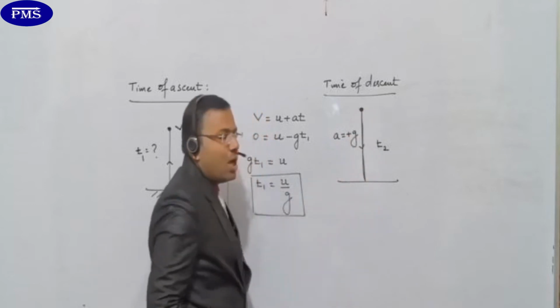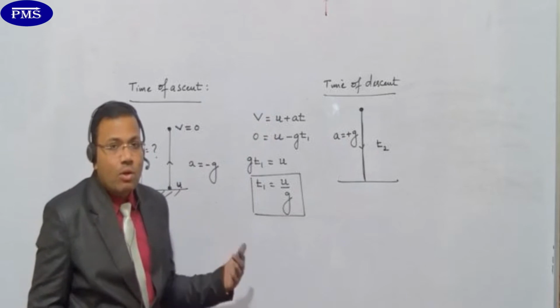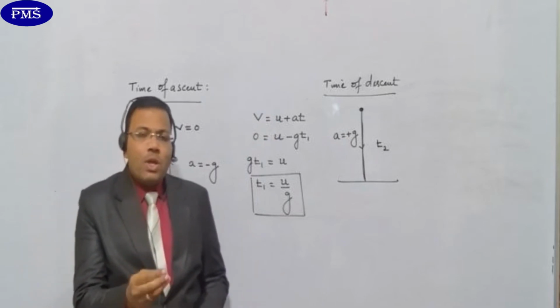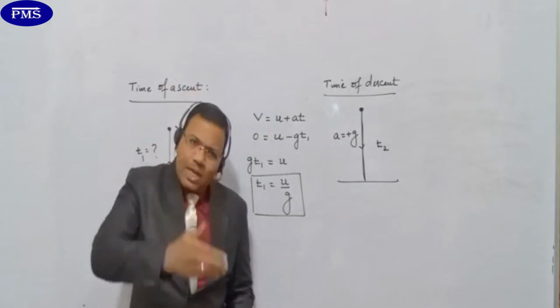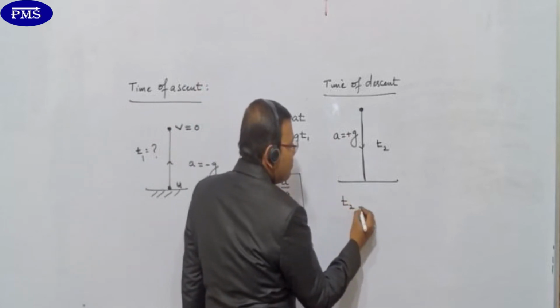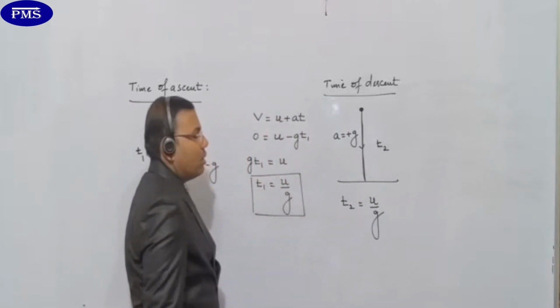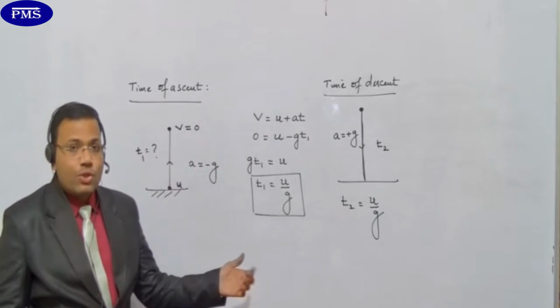Under this situation, I am not deriving the equation because this is not the time to complete all the derivations. Just we are going for the competitive level. So in vacuum, when the body is projected upward, it takes some time and it takes the same time to come down. So देखिए, it is T2 is equals to u by g. We are getting T2 is equals to u by g.